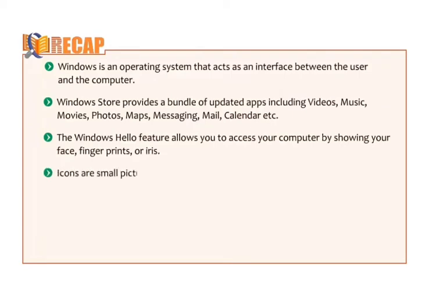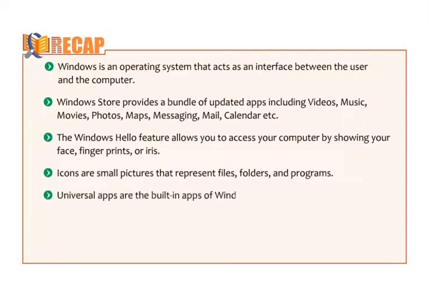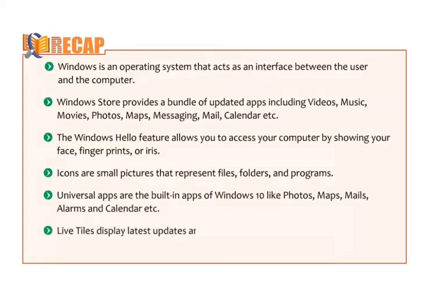Icons are small pictures that represent files, folders, and programs. Universal apps are the built-in apps of Windows 10 like Photos, Maps, Mails, Alarms and Calendar, etc. Live tiles display latest updates and information such as news, weather report, etc. without opening the app.